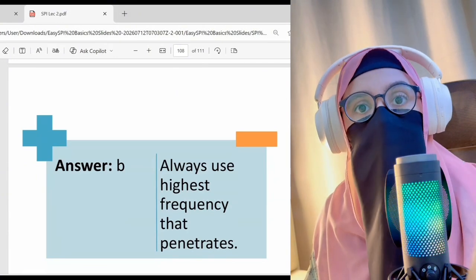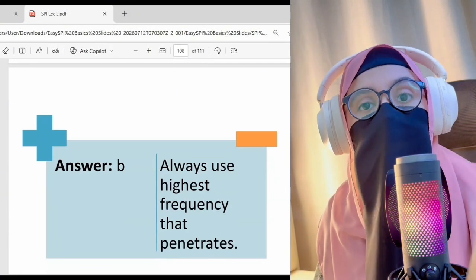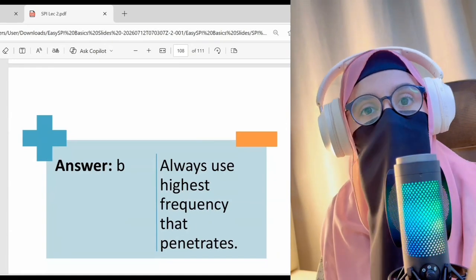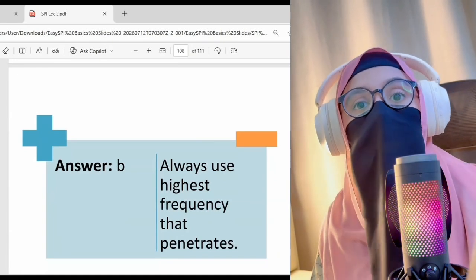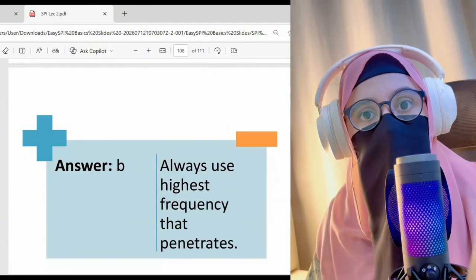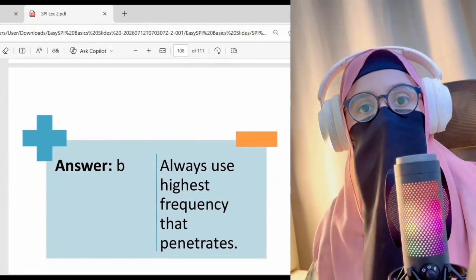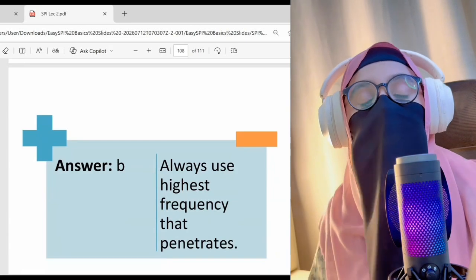Highest frequency that penetrates to the depth of interest, because first we need penetration. We need to see the structure. So once we have enough frequency that we can see the structure, we use the maximum frequency according to that depth requirement.